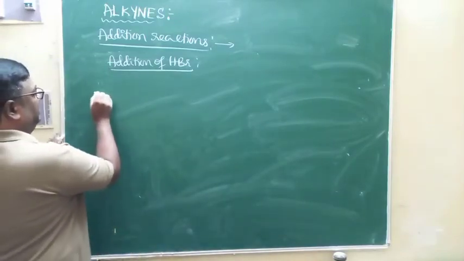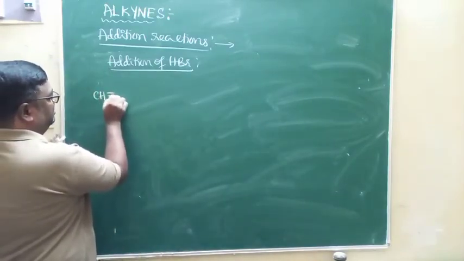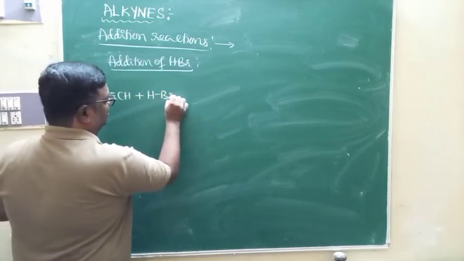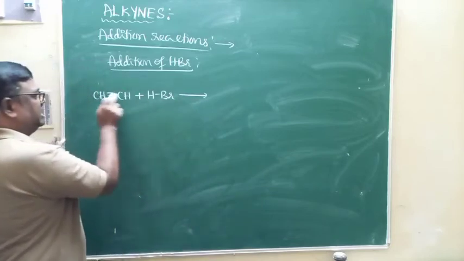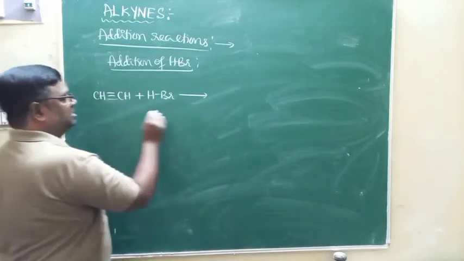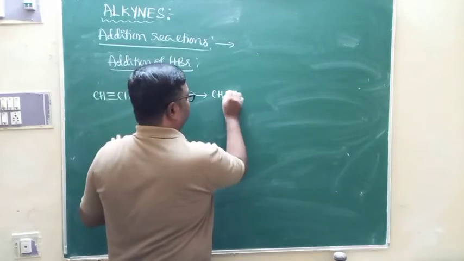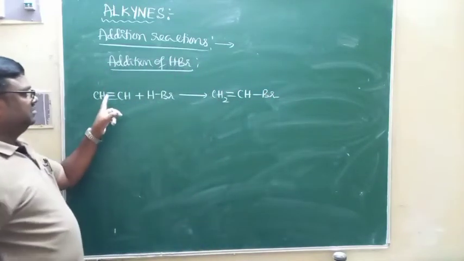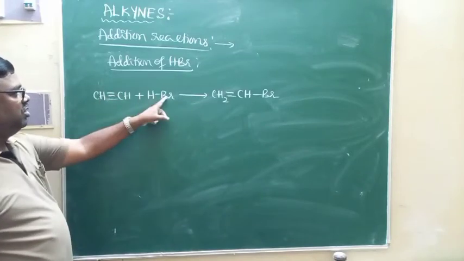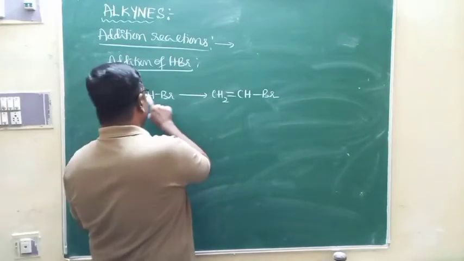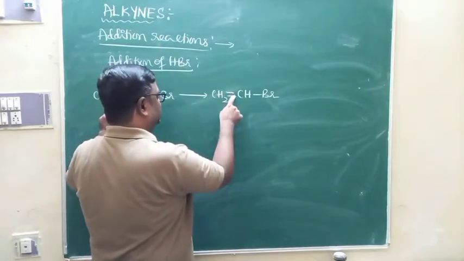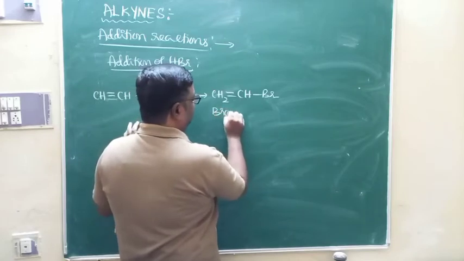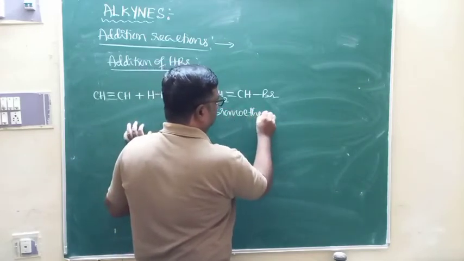For example, if I take this CH triple bond CH, and add HBr there, addition takes place. Hydrogen is connected to this CH, Br is connected to this CH, and therefore it is CH2 double bond CHBr. Yes, this is the product. One hydrogen connects to one CH, bromine connects to the other CH. CH becomes CH2, triple bond is converted to double bond, CH becomes CHBr. This is bromoethene.